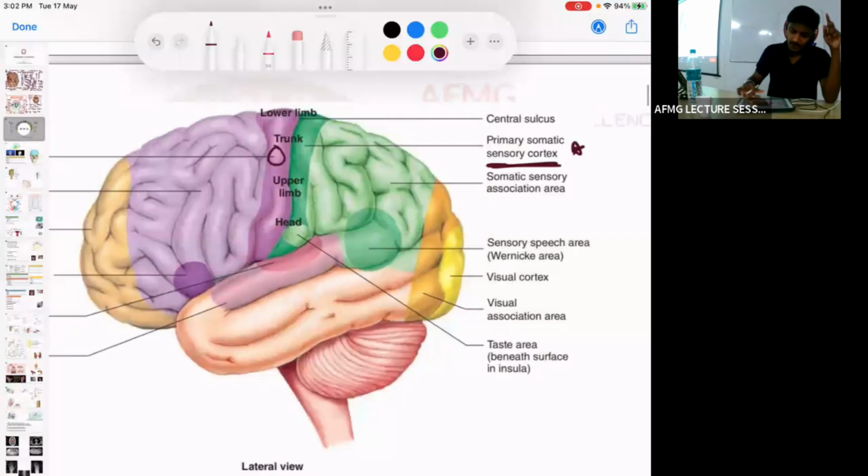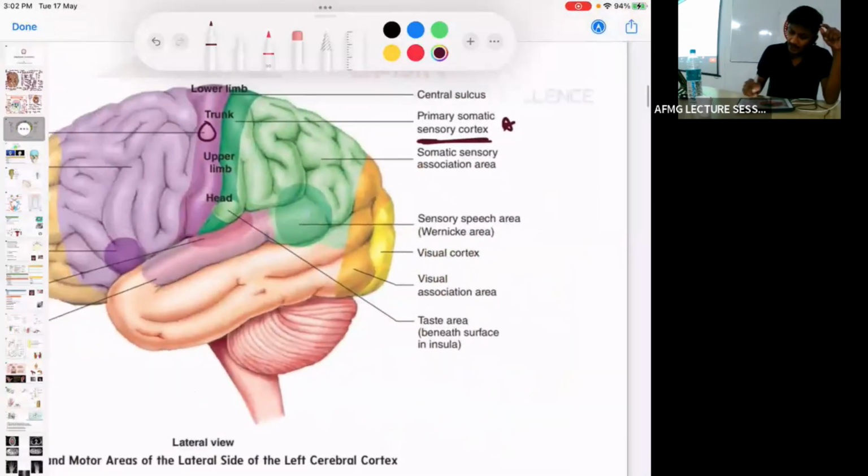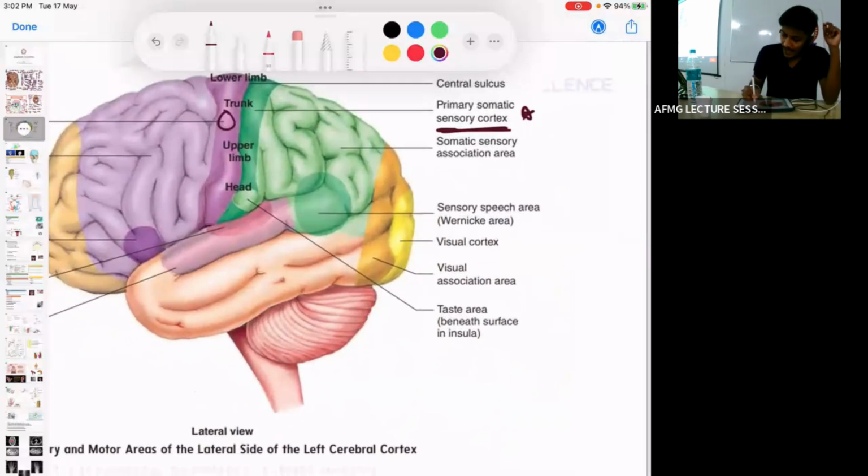No issues with this. जो light in color है, it is the premotor area on the anterior side, and on the posterior side the light green color is the somatosensory association area.